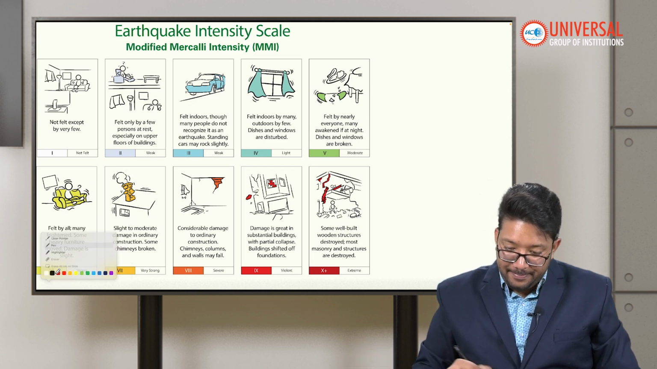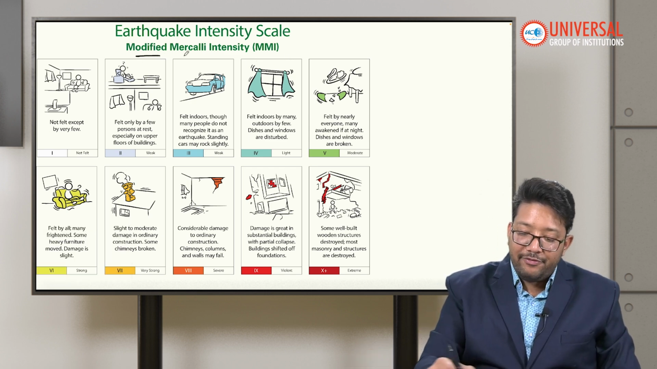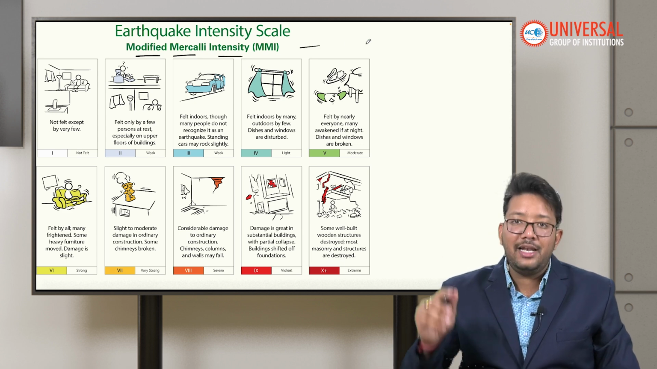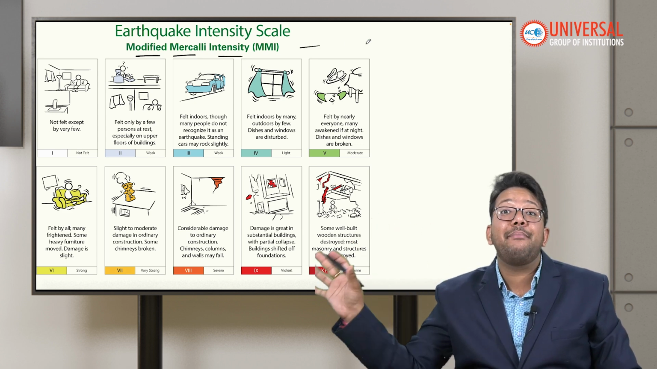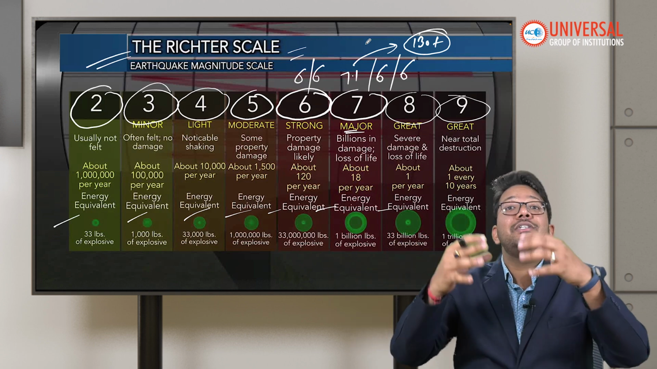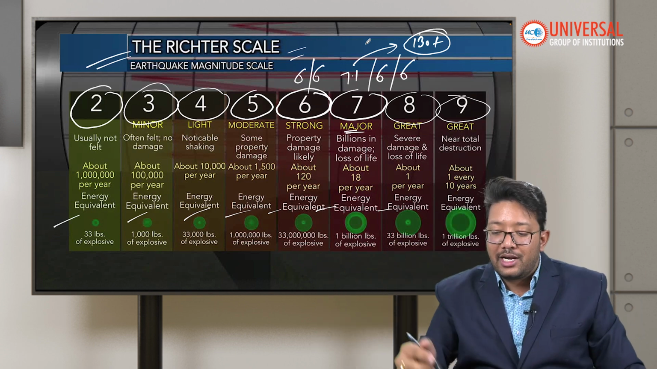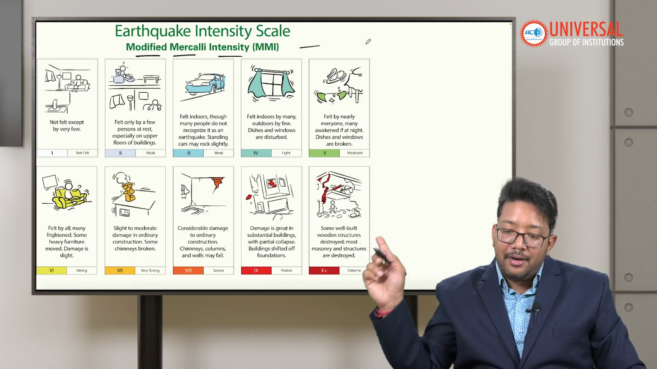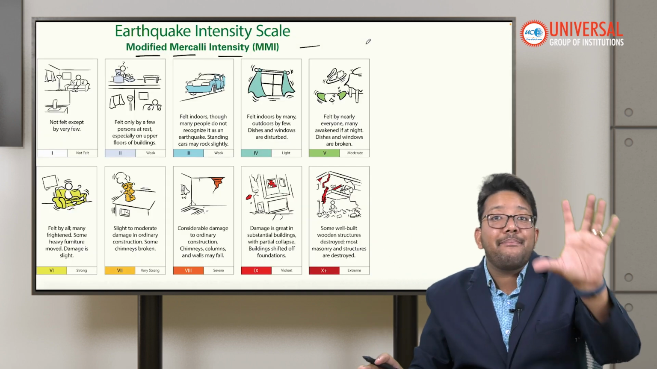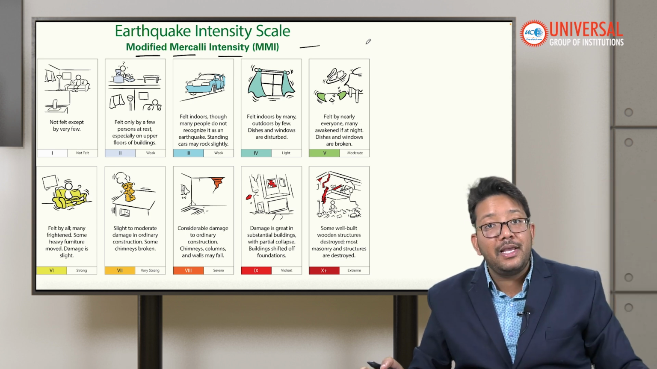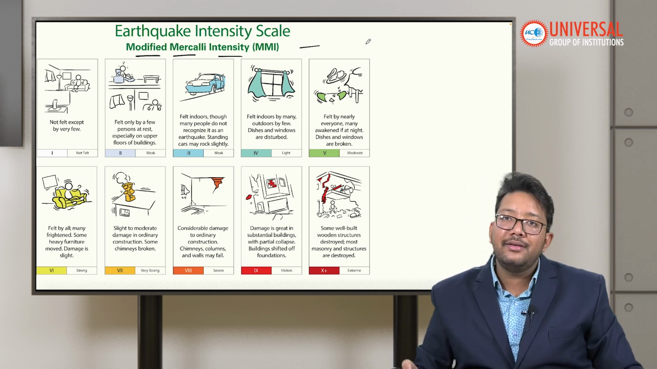Next scale is MMI, the Modified Mercalli Intensity scale, an earthquake intensity scale. This is particularly for the damage purpose. Richter scale is for the magnitude, how much energy was released. That's why we get numbers like 5.1, 6.1, 7.1. And the Mercalli scale is for the damage, how much damage that earthquake has done at that particular place. That is called the MMI scale.